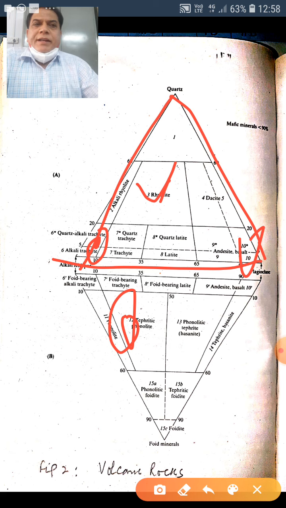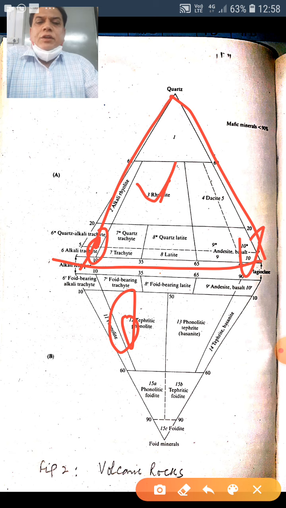I told you in one of the earlier lectures that mineralogical classification is of more significance to a geologist, because it not only takes into consideration the composition of the magma or liquid from which the rock crystallized, but it also says about its cooling history. The same chemical composition under different cooling conditions may result in different types of minerals. Secondly, it is quicker and faster, and it can be observed even in the field if the rock is phaneritic.